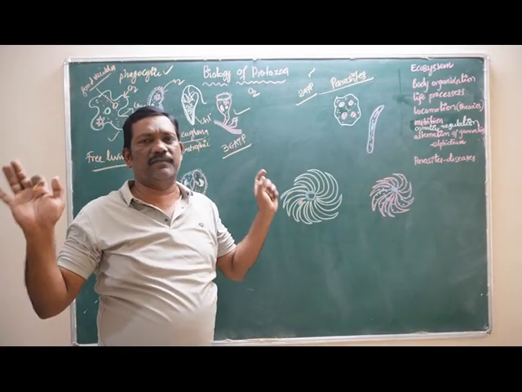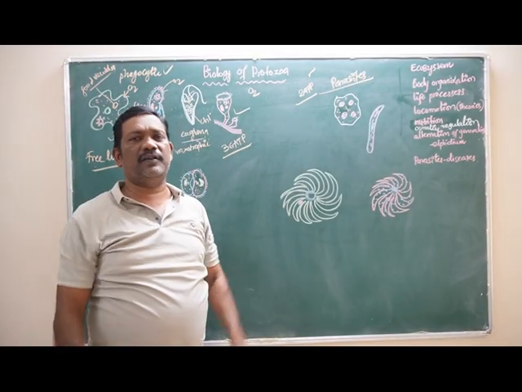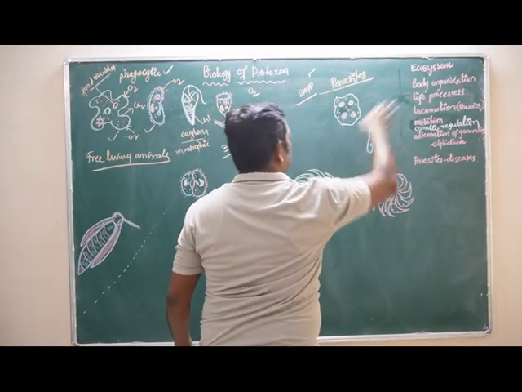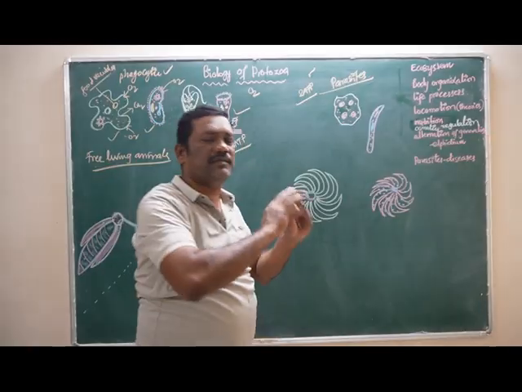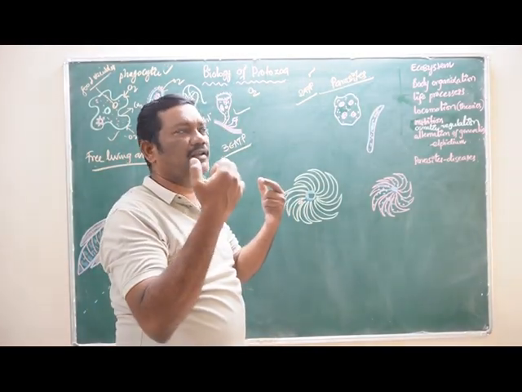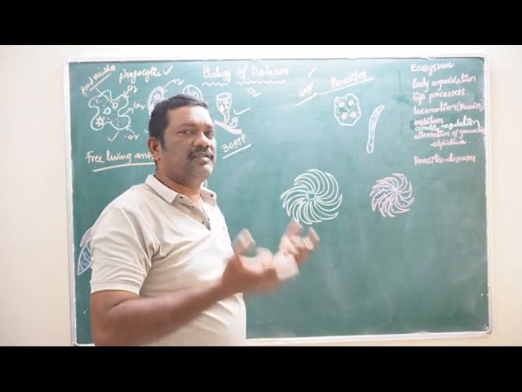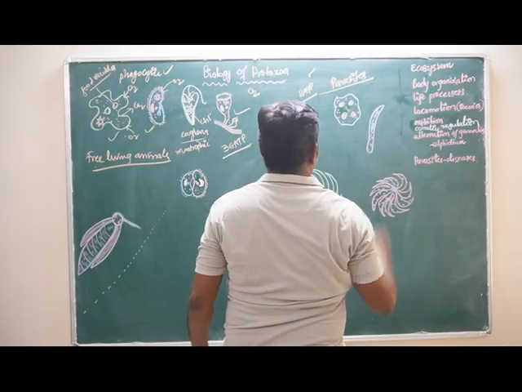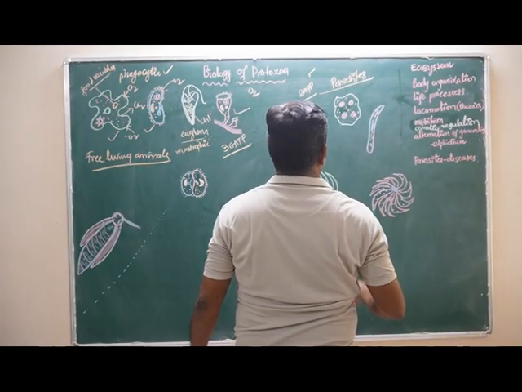That is enough, because there is no digestive system, no circulatory system, no respiratory system. Many systems are absent in these parasites because there is no need of a particular life process or system in these organisms. Only the reproductive system is highly developed.